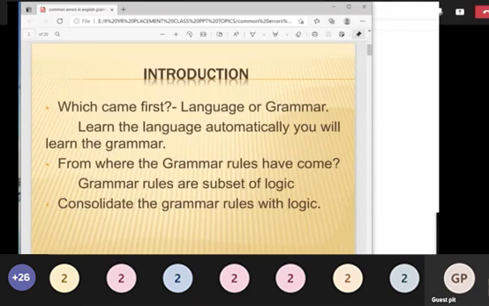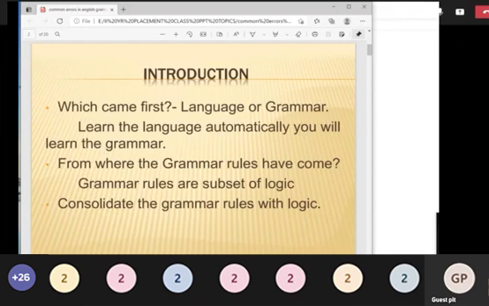Learn the language, and automatically you will learn the grammar. See, if you are learning the language, for example, I should frame sentences. Subject should come first, followed by the verb, followed by the object. I can use any sentence pattern. So this is a pattern, and this is also a kind of grammar, right? So if you learn the language, automatically you learn the grammar. So take a first step: learn the language effectively. Whatever you learned, that is not enough. Now, as a professional student, you're going to learn the language completely. You're going to be well versed in it.